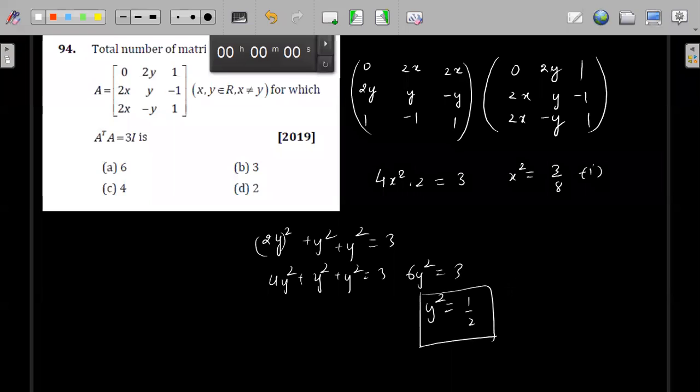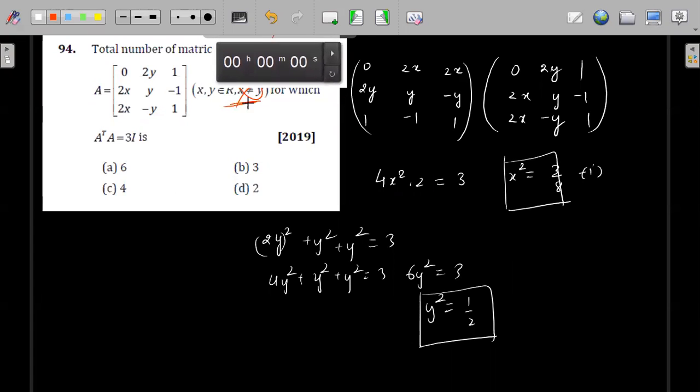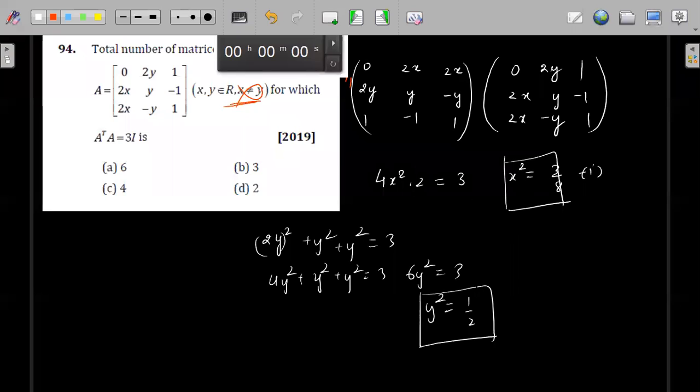y square will give you 2 values. x square will give you 2 values. They are not equal. So this was not necessary. Okay, fine. So x is plus minus root of 3 by 8 and y is plus minus root of 1 by 2.